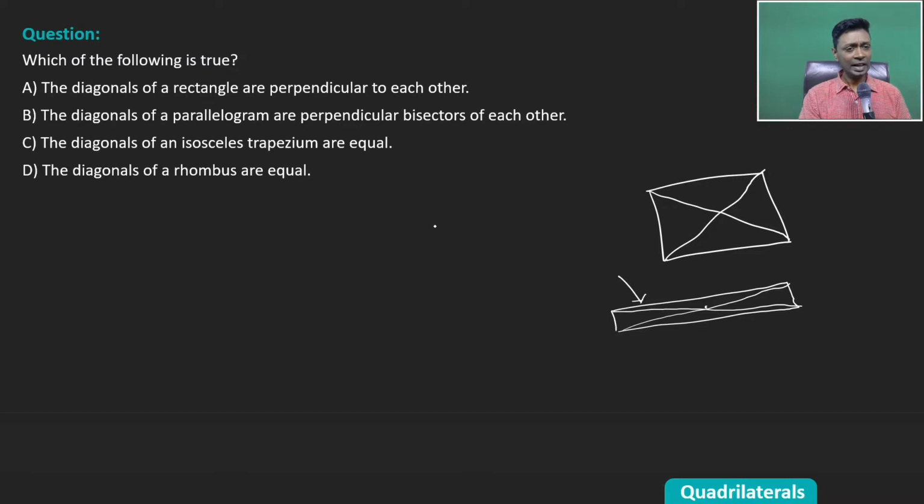The diagonals of a parallelogram are perpendicular bisectors of each other. Not true. This one is not true. Diagonals of a rhombus are perpendicular bisectors of each other. Parallelogram,